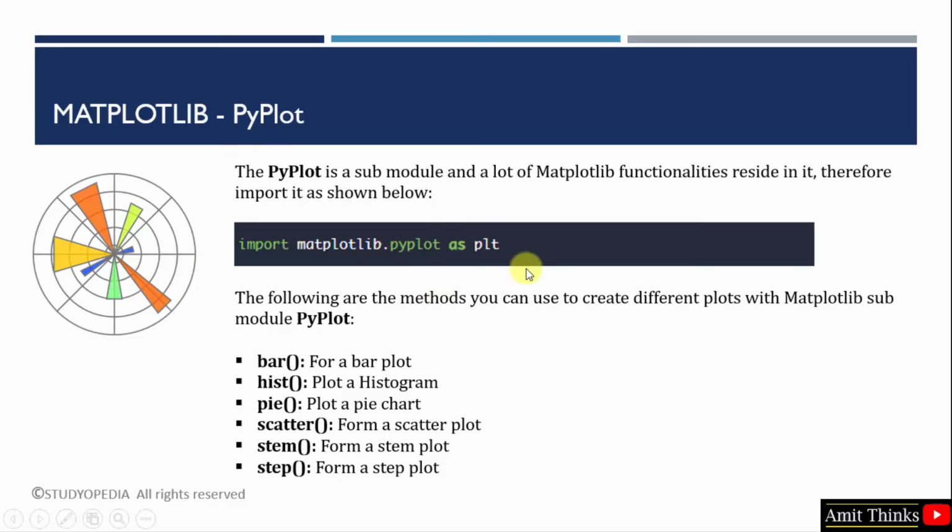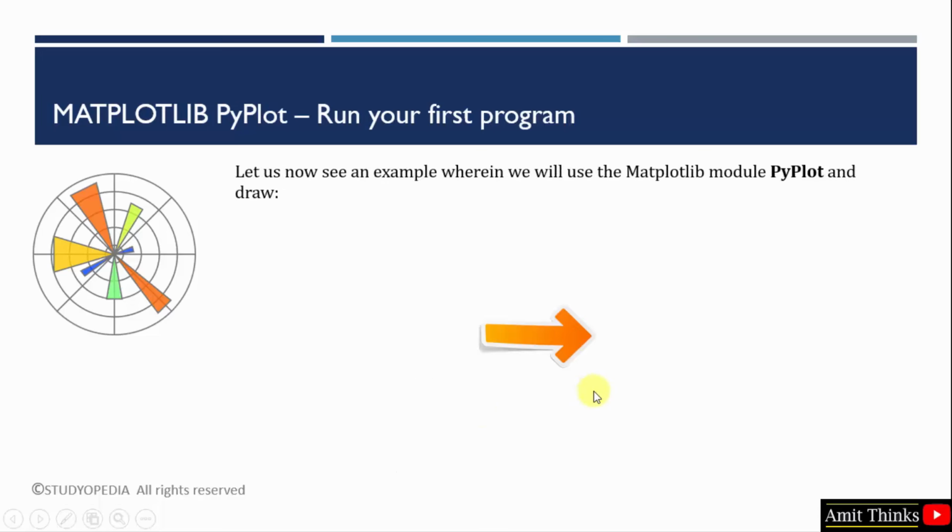After that, you can use the as keyword to mention the alias. With this PyPlot submodule, we can create a bar plot, histogram, even a pie chart or a scatter plot. We will see all these later, but first we will run our first Matplotlib program using the module PyPlot. Let us see the example.